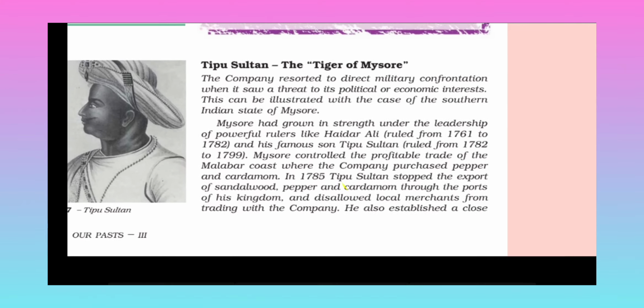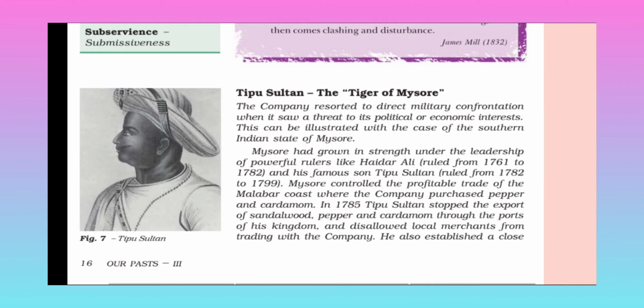Now next, Tipu Sultan, the tiger of Mysore. The company resorted to direct military confrontation when it saw a threat to its political or economic interest. This can be illustrated with the case of the southern Indian state of Mysore. Mysore had grown in strength under the leadership of powerful rulers like Hyder Ali, who ruled from 1761 to 1782, and his famous son Tipu Sultan, who ruled from 1782 to 1799.